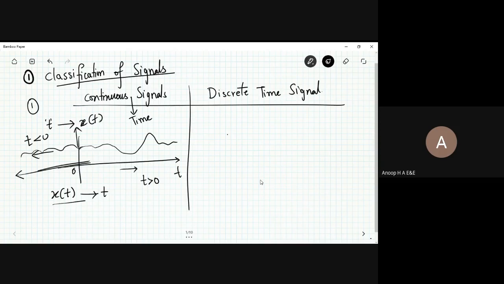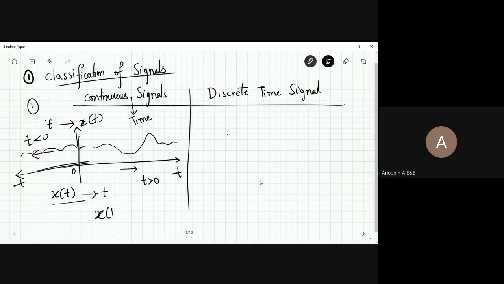The right hand side has positive values and the left hand side has negative values. So it is continuously varying with respect to time, and each instant has a certain amplitude. That is how you represent the continuous time signal.